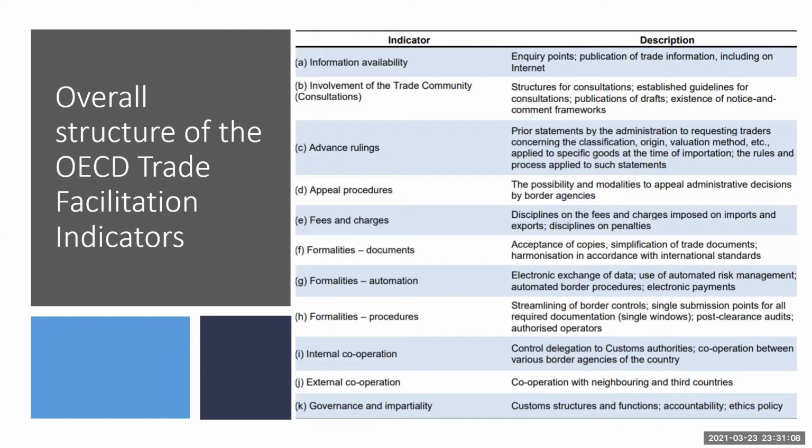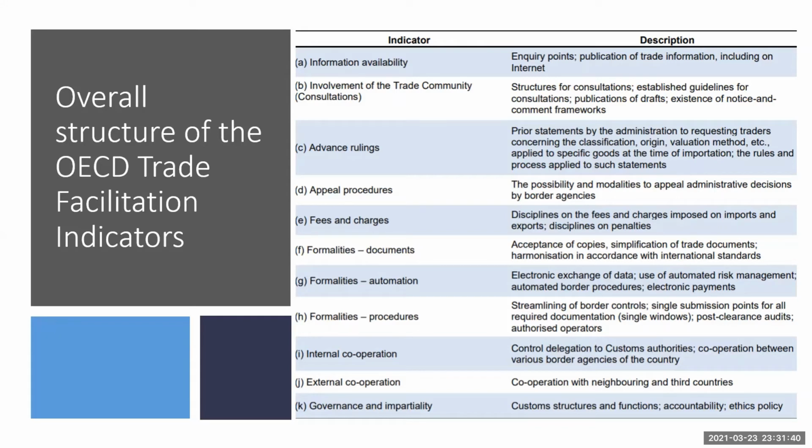Third is advance rulings, which refers to a prior statement by the administration to requesting traders concerning the classification, origin, valuation method, etc. Fourth is appeal procedures, which refers to the possibility and modalities to appeal administrative decisions by border agencies. Fifth is fees and charges, which relates to disciplines on fees and charges imposed on imports and exports and disciplines on penalties.